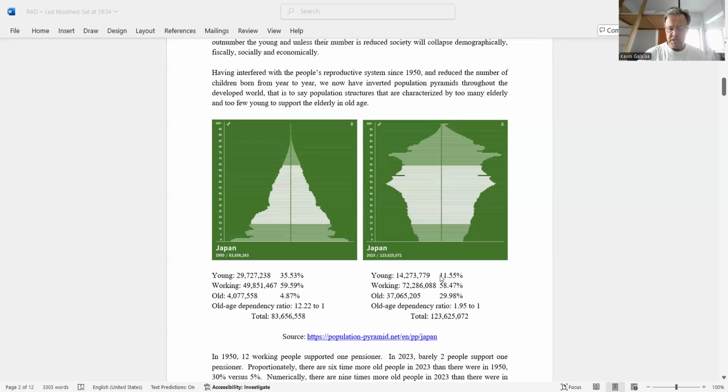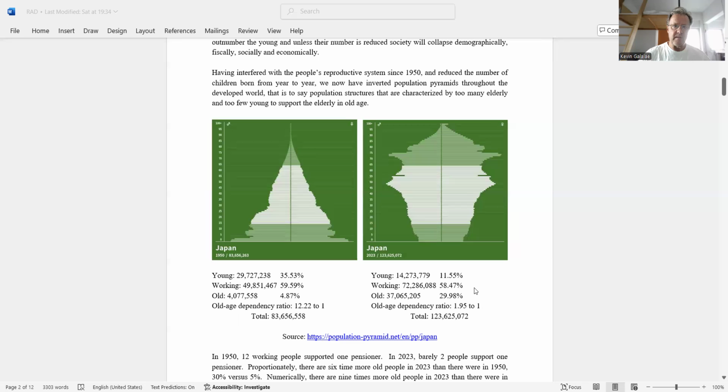Today, we're looking at just 11.55% young people, working age 58.47%, but the old have exploded to nearly 30%. So now the old age dependency ratio is 1.95, so fewer than two working people supporting one retired person.